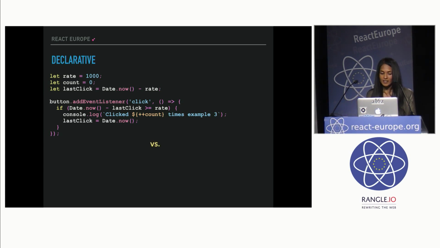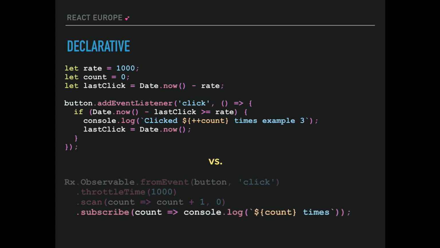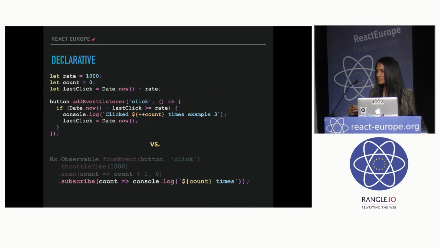But with RxJS, you can just say, okay, from this button click event, I want you to wait with a throttle time of 1 second, scan for the count, increment the count, and then subscribe to that count. So it's very declarative. I'm just telling it what I want instead of setting, updating, and checking counters and telling the program how I want it.